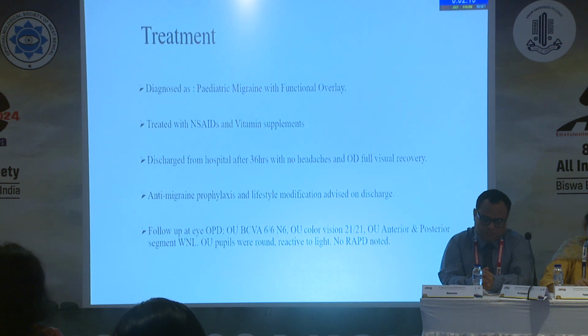He was discharged with anti-migraine prophylaxis and lifestyle modification advice, and when he presented back in our OPD, the BCVA was noted to be 6/6 N6. The color vision was normal in both the eyes. There was no RAPD, and both anterior and posterior segments were within normal limits.